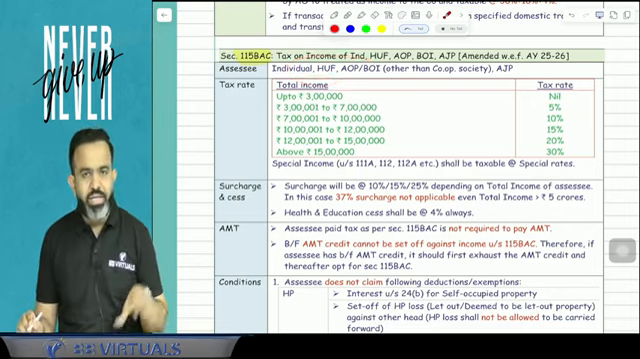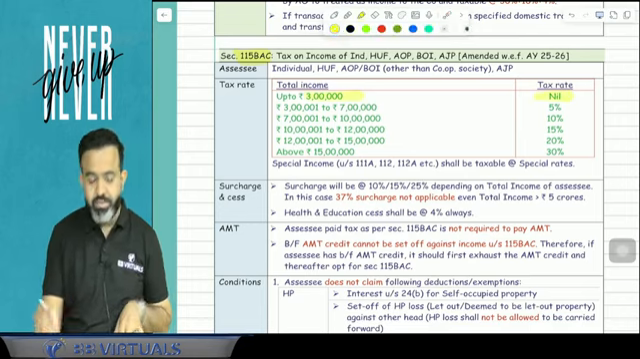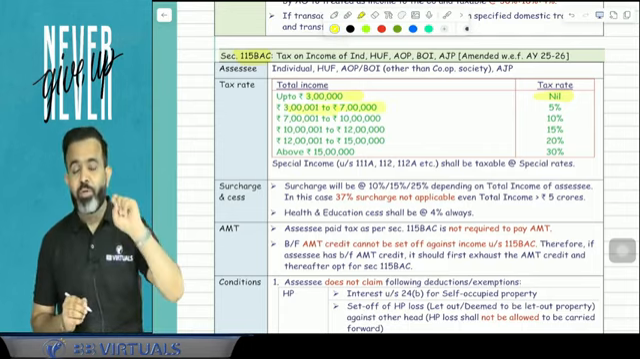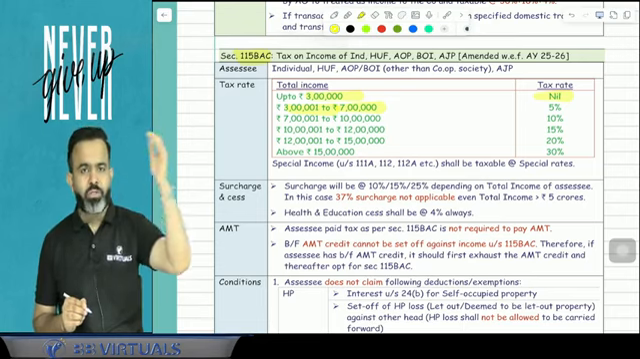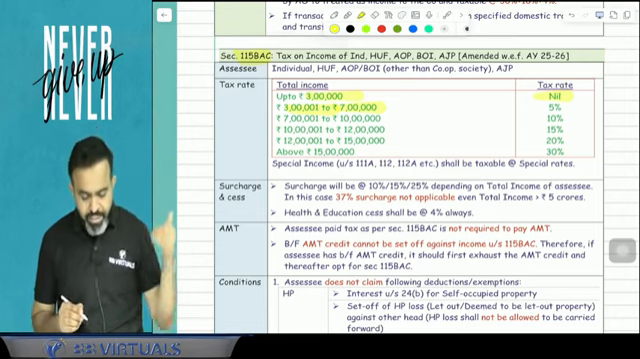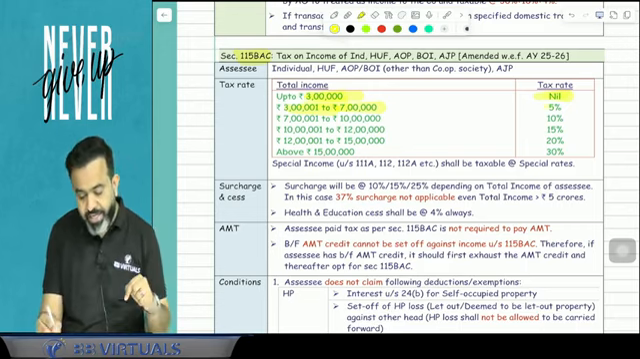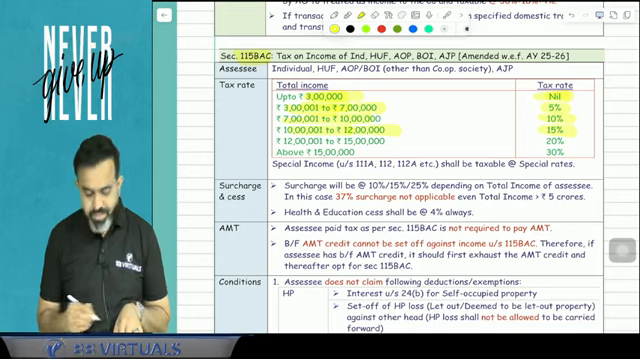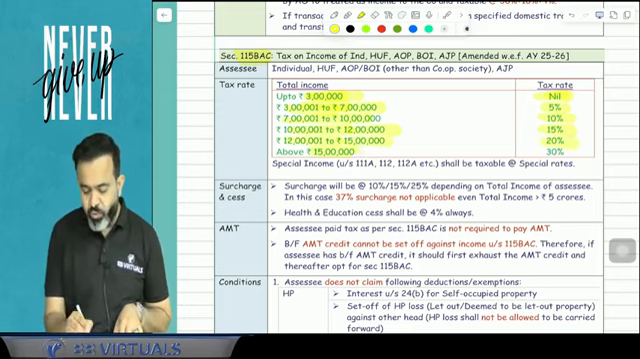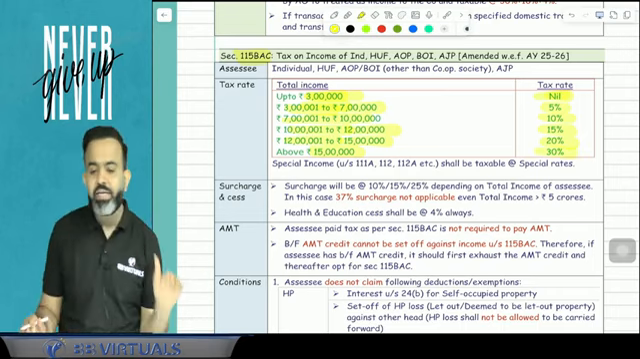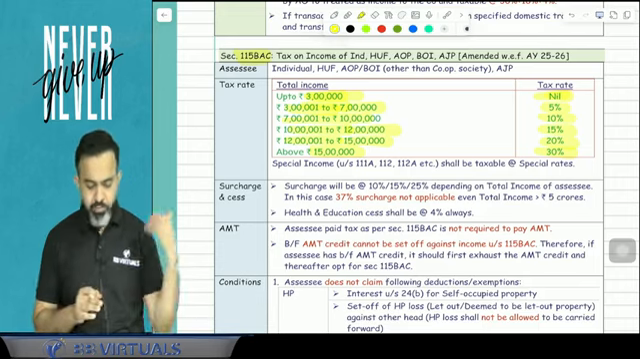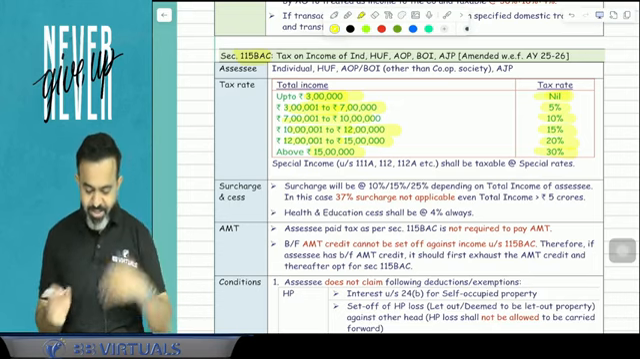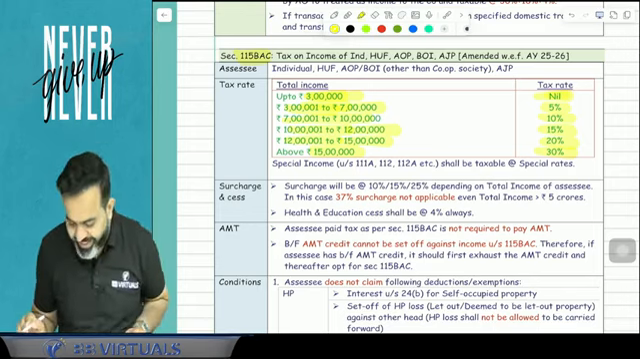Now guys, as per this section, up to 3 lakh there is no tax, that is the slab rate. Now 3 lakh to 7 lakh there is an amendment, because till last year it was 3 lakh to 6 lakh, 6 to 9 lakh, 9 lakh to 12 lakh, 12 lakh to 15 lakh. But here, up to 3 lakh is no tax. 3 lakh to 7 lakh there is 5%. 7 lakh to 10 lakh there is 10%. 10 lakh to 12 lakh there is 15%, and 12 lakh to 15 lakh there is 20%, and more than 15 lakh it is 30%.